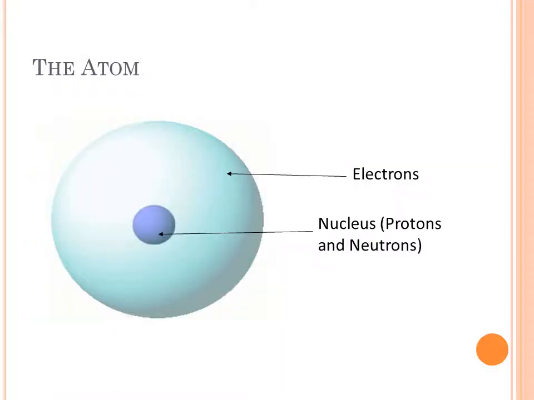This is just a diagram of the atom showing the electrons occupy that blue shaded region that's larger, and then the darker blue would represent the nucleus where the protons and the neutrons are. Certainly this is definitely not to scale, but it serves to show the basic idea.